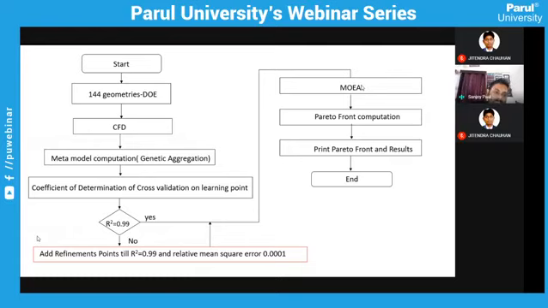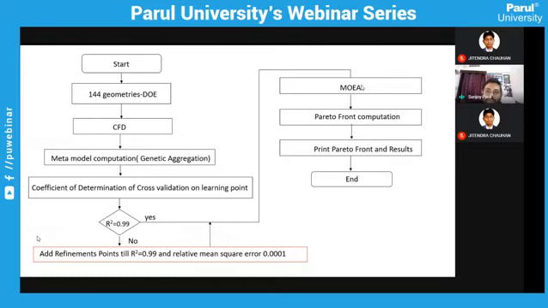From 144 geometries, you have to increase your number of geometries and your number of simulations, till the point when increasing the number of points, which is nothing but giving enough data inputs to your algorithm and getting a result out of it, gives an R square value of e to the power minus 4. Till that point, you have to add your refinement points.